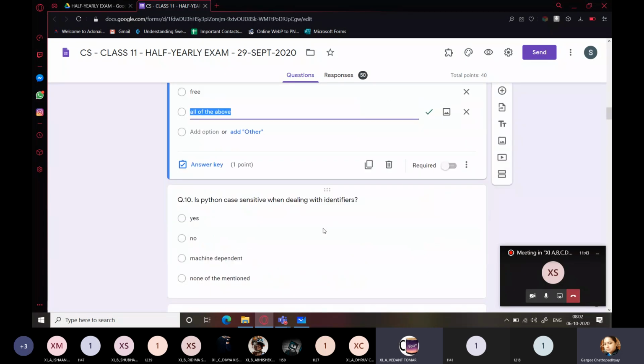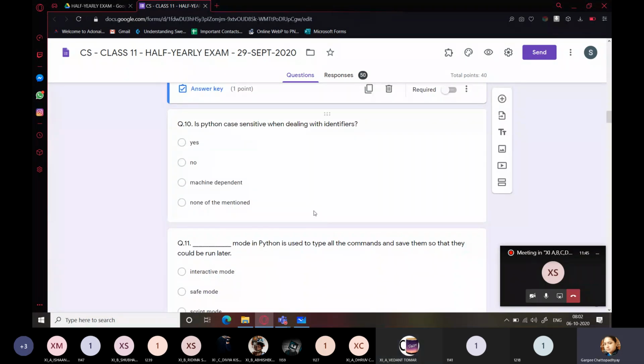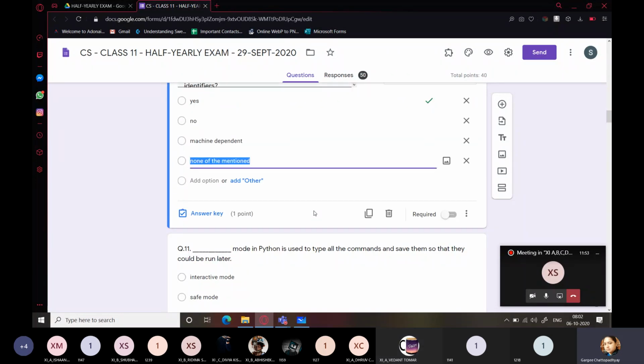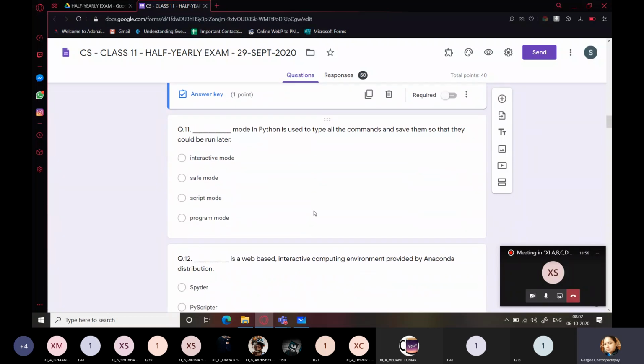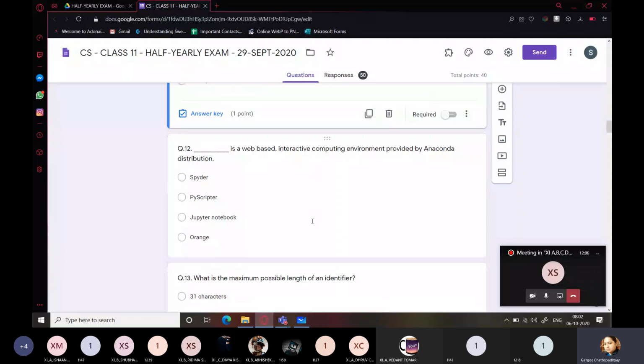All of the above. Is Python case sensitive when dealing with identifiers? Yes. Question number 11: script mode in Python is used to type all the commands and save them.